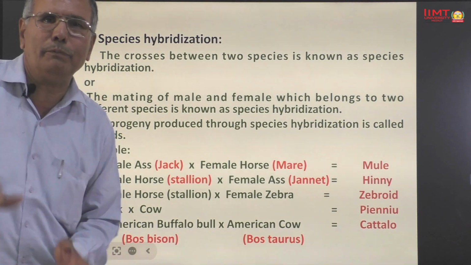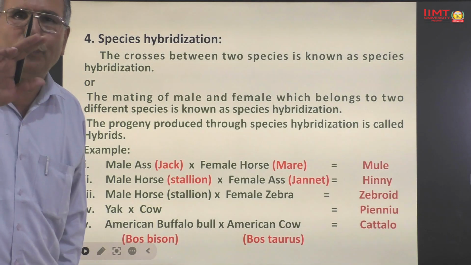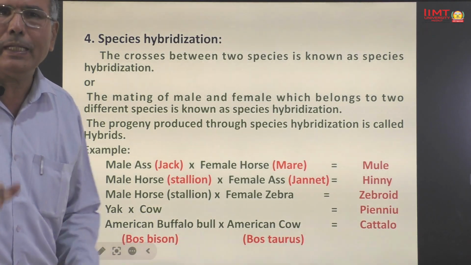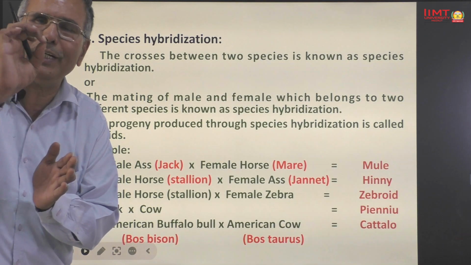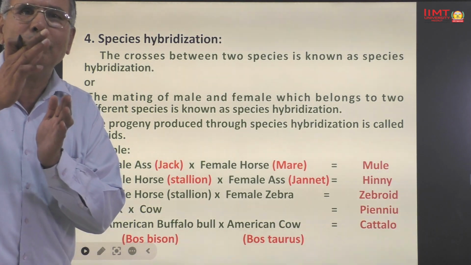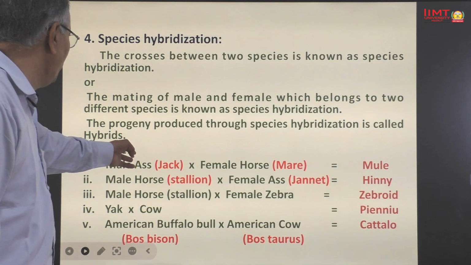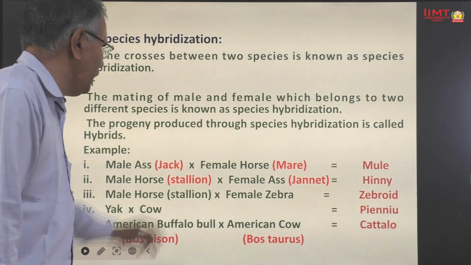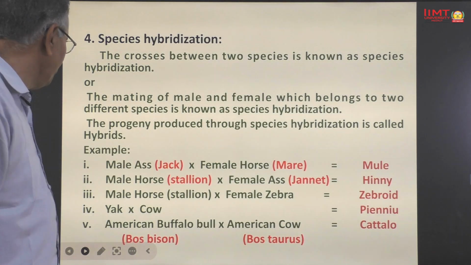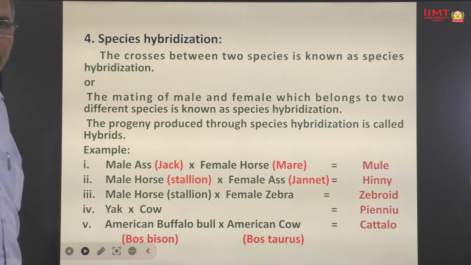The scientific term used for male ass is jack and for female ass is jenny. And the scientific term used for male horse is stallion and female horse is mare. American buffalo bull is Bos bison and American cow is Bos.